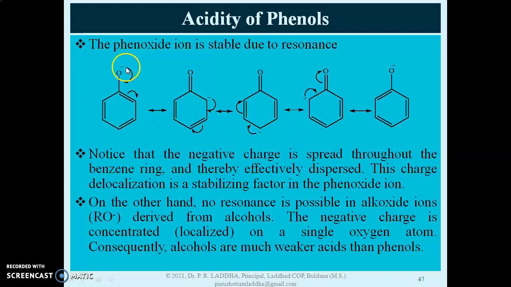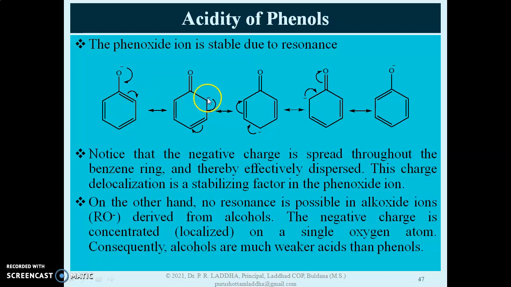The lone pair present on oxygen of the phenoxide ion is transferred between carbon and oxygen, so we get a double bond, and because of that transfer, the pi bonded electrons in the benzene ring are transferred onto this carbon.